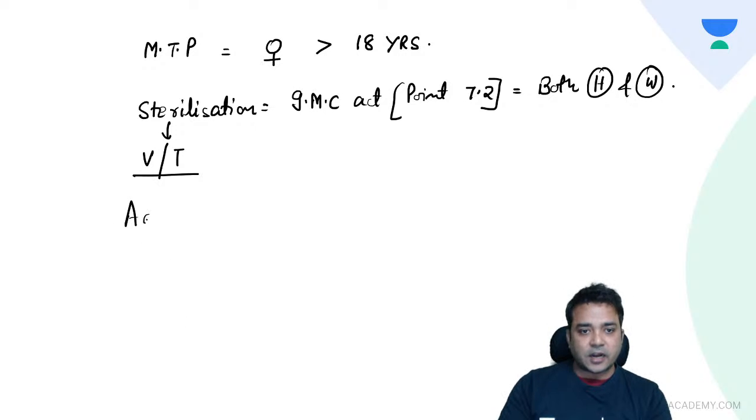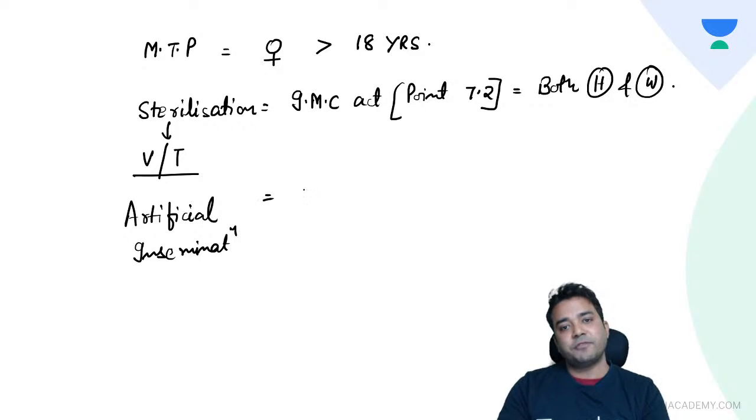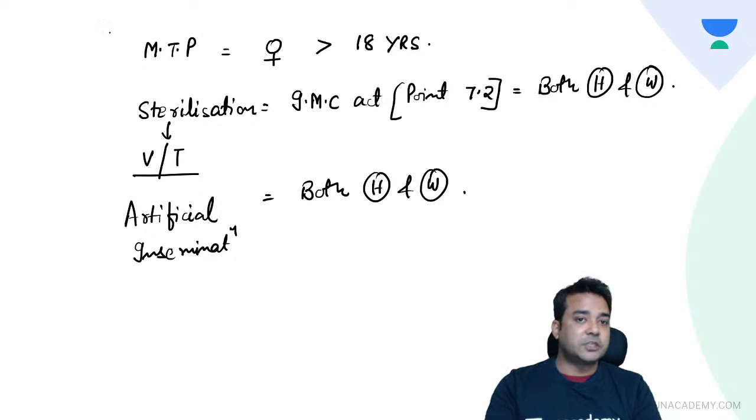Then for any artificial reproductive techniques or artificial insemination procedure, again consent of both husband and wife is needed. Both husband and wife. So remember these important procedures, okay? 1, 2 and 3.